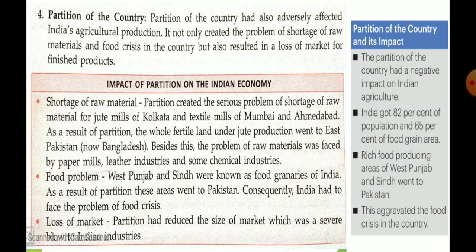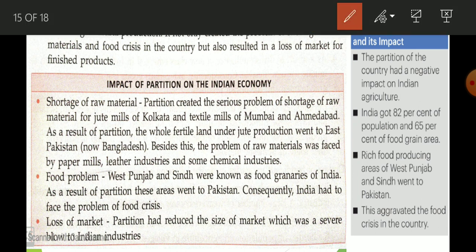Okay, now here I have pasted this page so that you are able to make proper notes. Here you can see the impact of partition on the Indian economy: shortage of raw material, food problems.